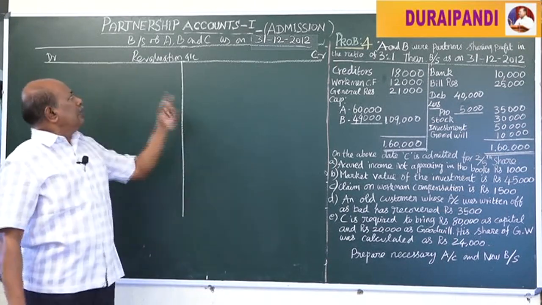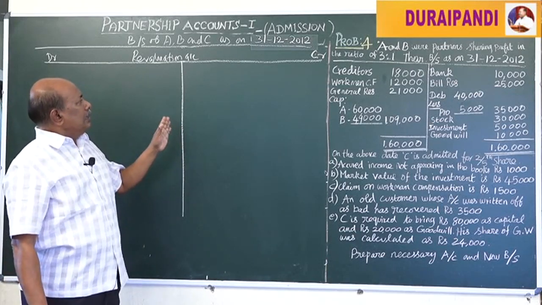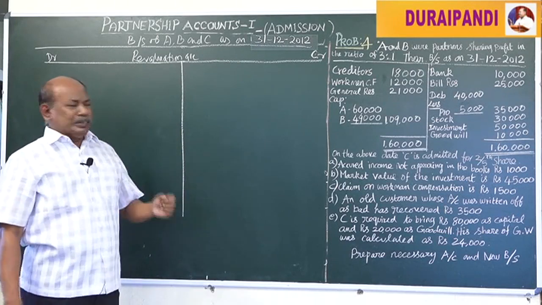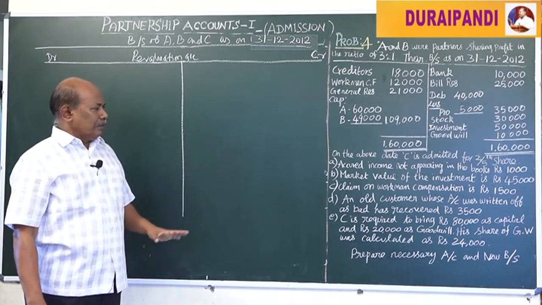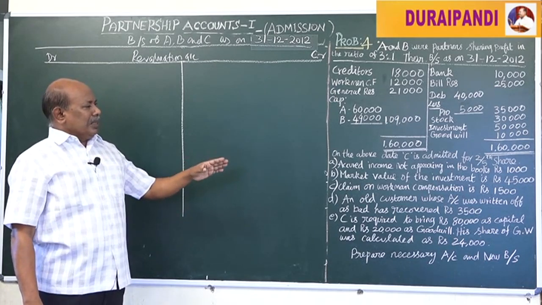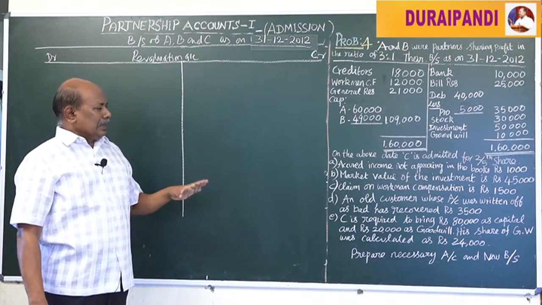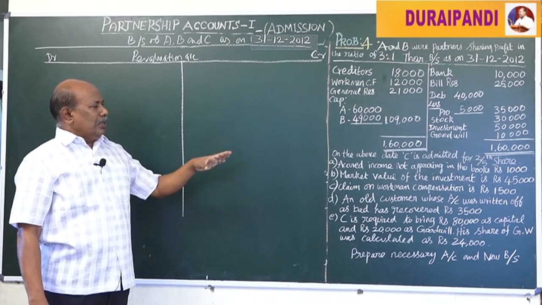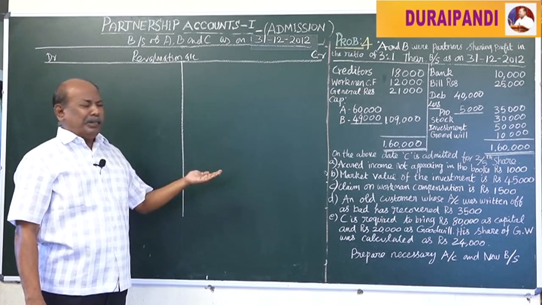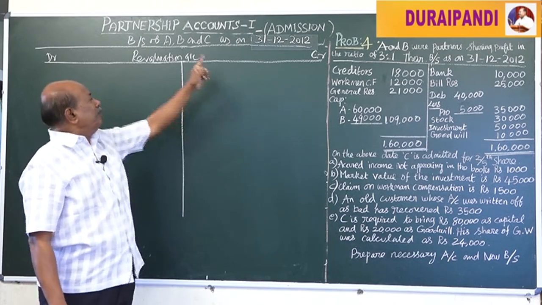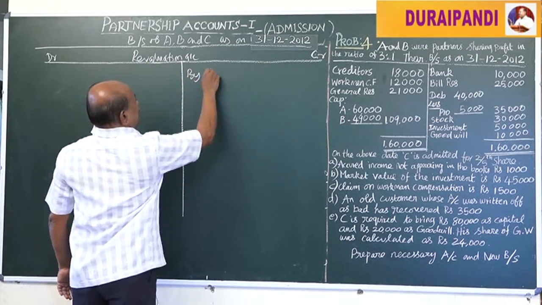Next we have to prepare the revaluation account. The revaluation account contains only the revaluation of assets and liabilities at the time of admitting a new partner. First, accrued income not appearing in the books, rupees 1,000. At the time of admitting the new partner, that is an income not appearing in the books. Now it is to be brought into our books. It is an income. Income should be credited to the revaluation account by accrued income.